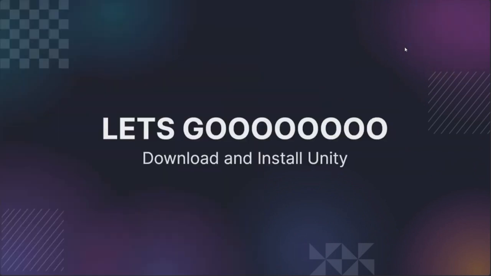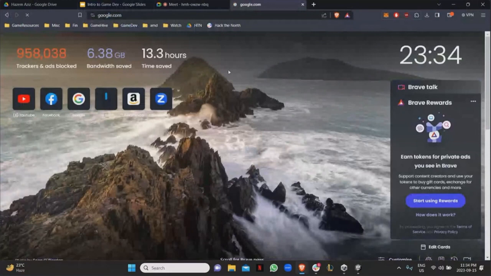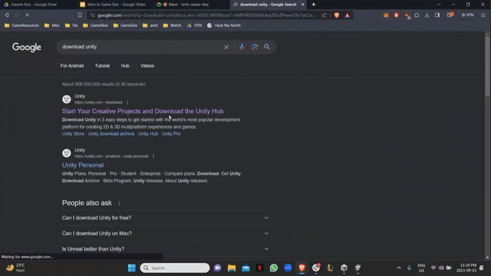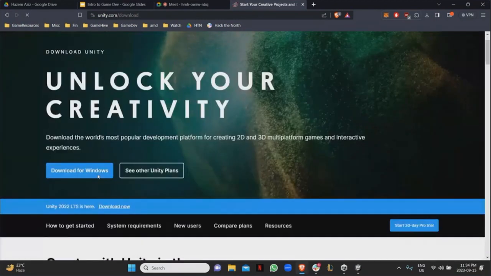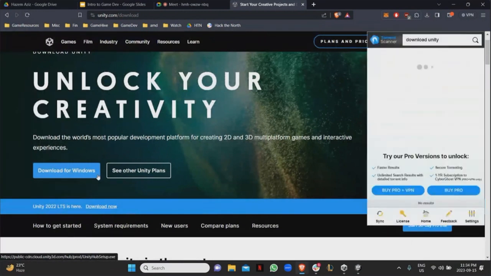All right. And so let's go download Unity. All you have to do to download it, if you didn't already, is just go to Google or any search engine and type in download Unity. Right? And then first link, unity.com/download. And there you go. Just click on download for Windows. So this is not going to download Unity per se. It's going to download something called Unity Hub. What Unity Hub is, it's basically a hub where it'll have all the different types of Unity versions.